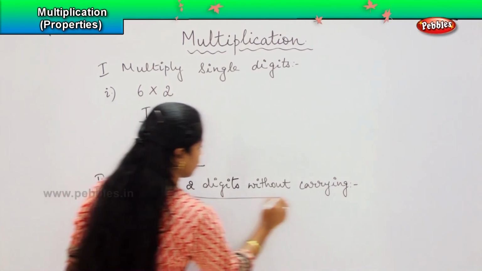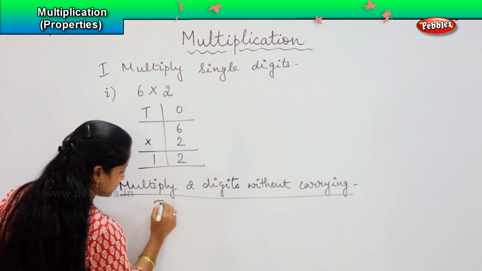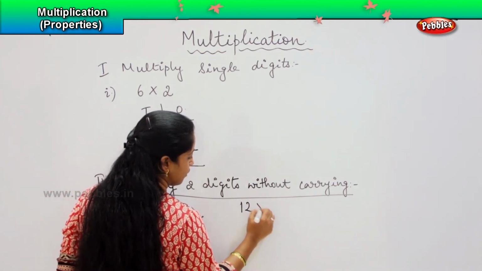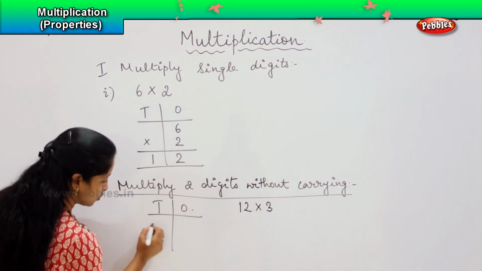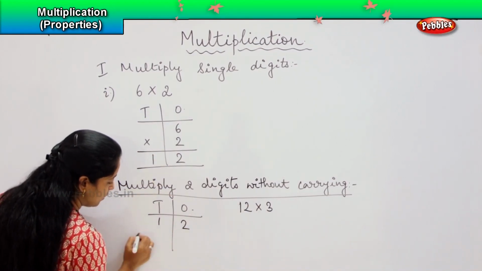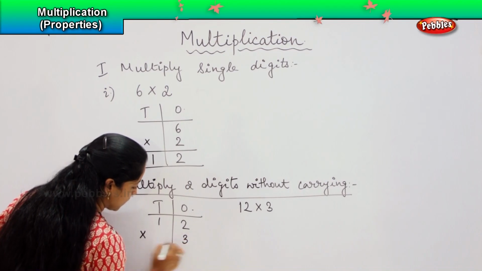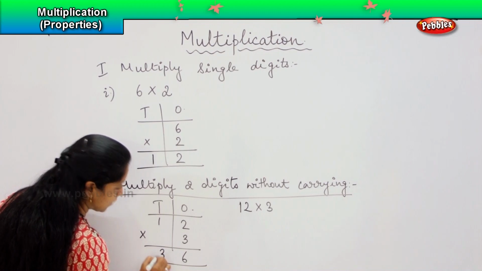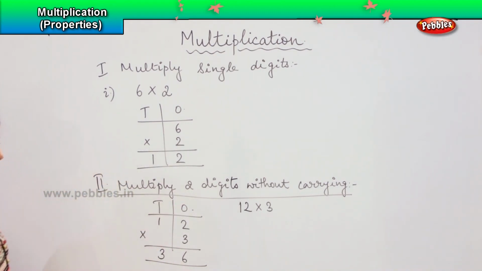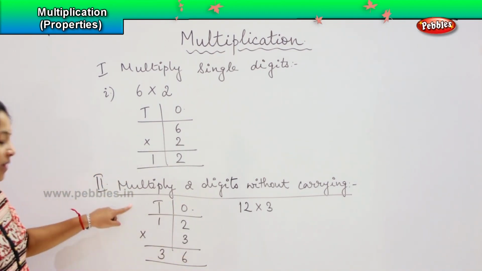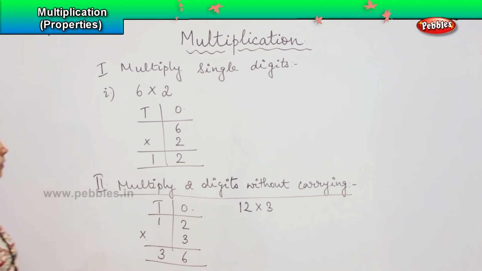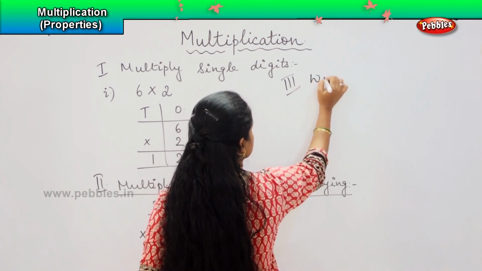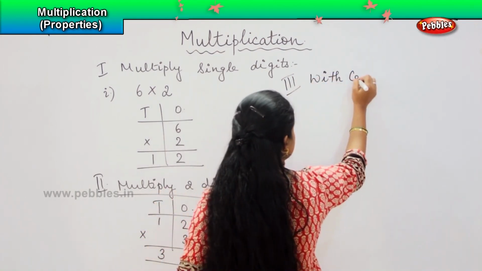What does this mean? Tens, ones. My question is say 12 into 3. Here I will write 12 into 3. So 2 threes are 6, 1 three is 3. This is without carrying, which means that no number is carried to the tens column. The next one is with carrying method.